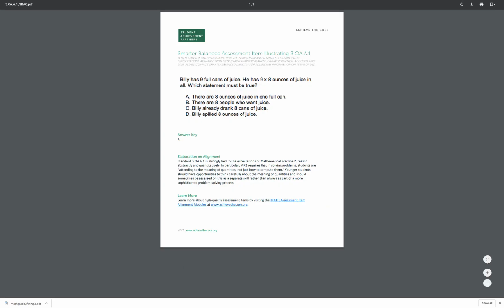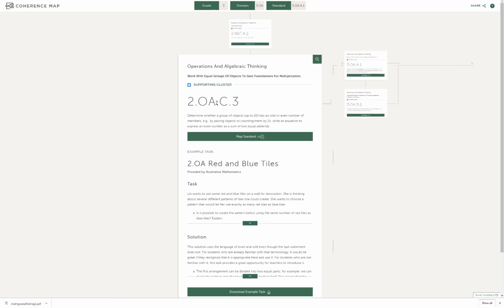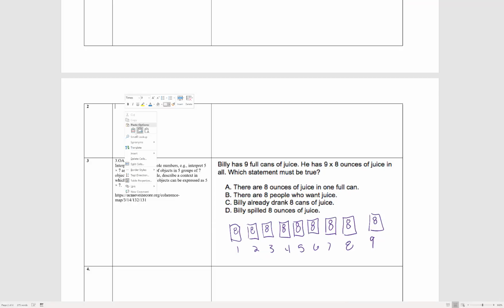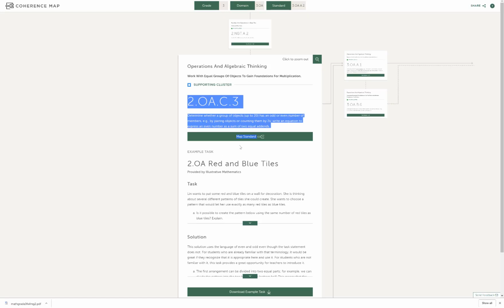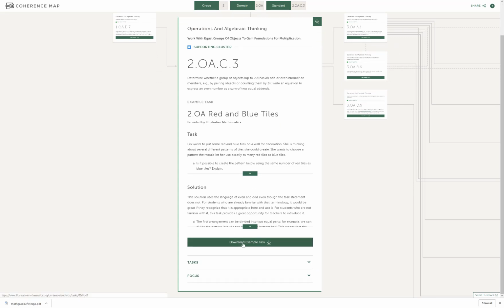So from here, let's go back to the coherence map. Here's third grade OA.1, and now I want to find out what the second grade supporting standard is. I could just click right there. There's second grade 2.OA.C.3, and I would follow the same pattern of copying and pasting this, grabbing the URL and providing an example. And so just keep that pattern going. Know that you can click right here where it says map standard. You get some more information here. You can download the example task.